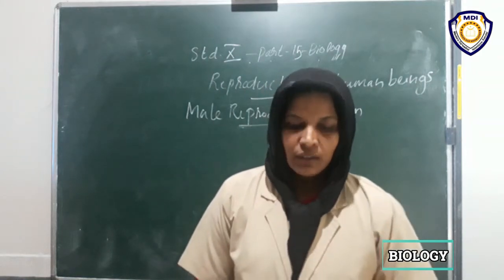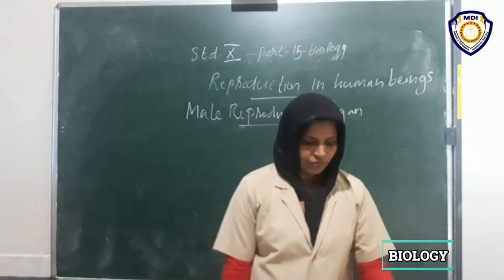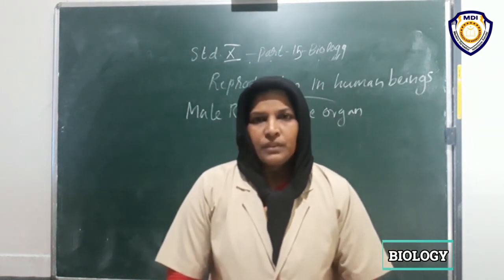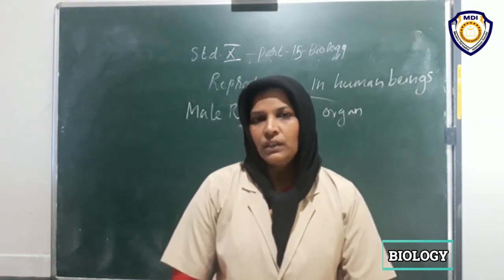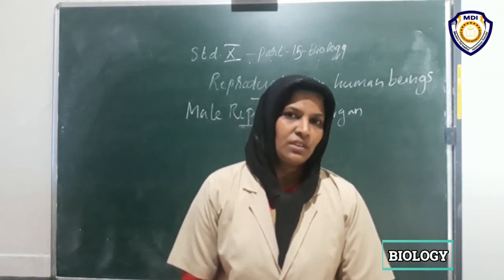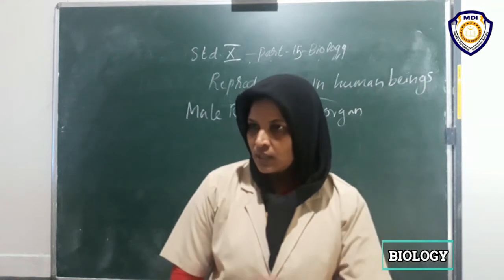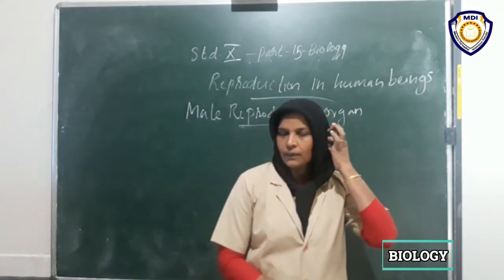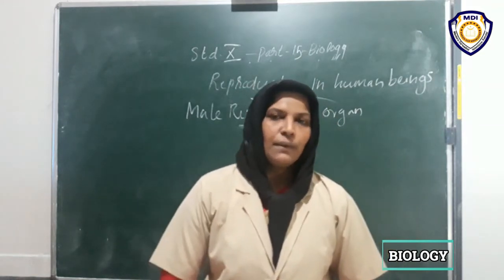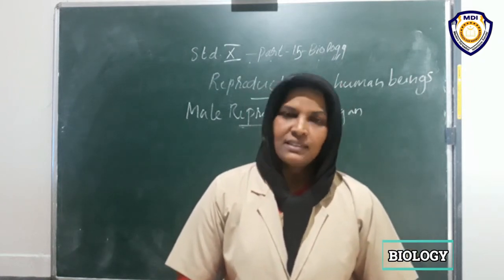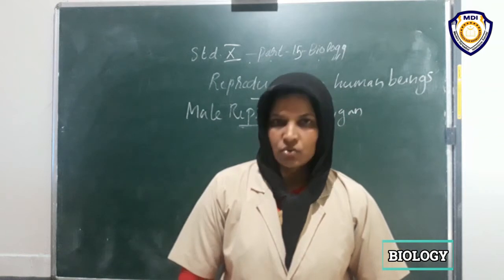Next, what happens if fertilization does not take place in a female body? What type of fertilization occurs in human beings, external or internal? That is internal fertilization, there is no doubt. At the time of mating, the sperms enter through the vagina into the uterus, and then move to the fertilization site. Then fertilization occurs.